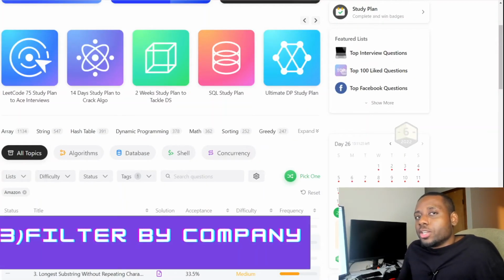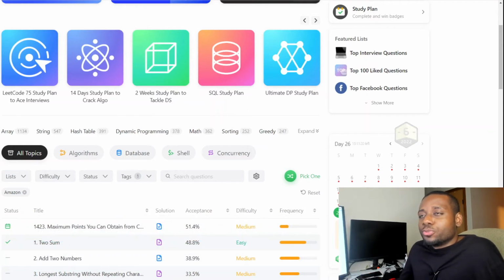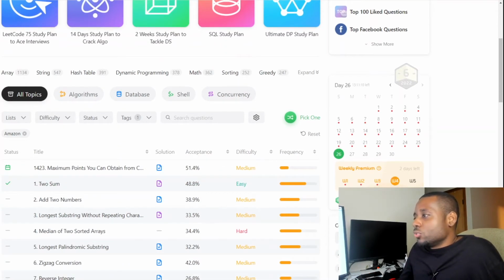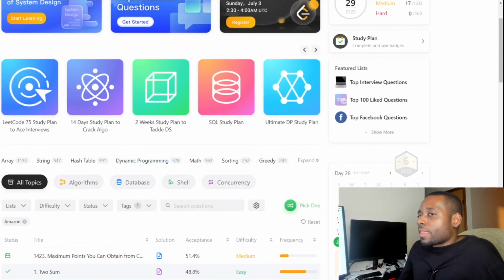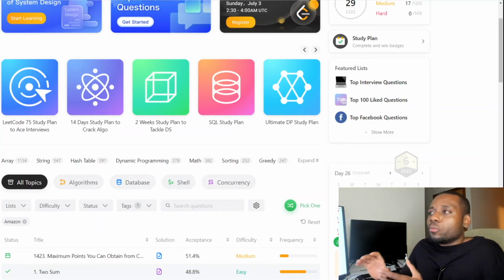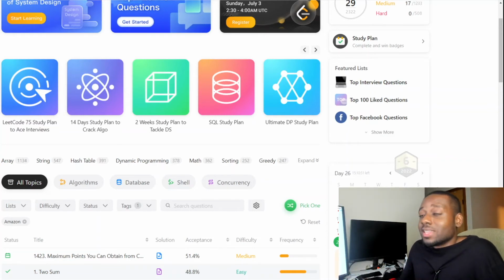So at number 3, we have filtering by company. This is a very great feature. It's a good way to prep if you're really short on time. They say other than doing the Blind 75, doing company-specific questions is your best bet if you want to maximize your chances of getting an offer. We're not trying to memorize all the solutions. We're trying to expose ourselves to the types of questions we can expect for the company. Nothing's guaranteed in life.